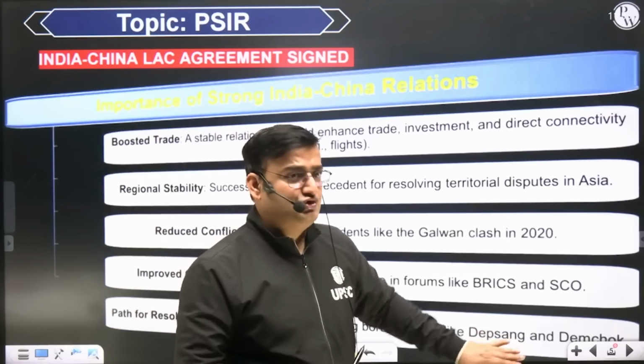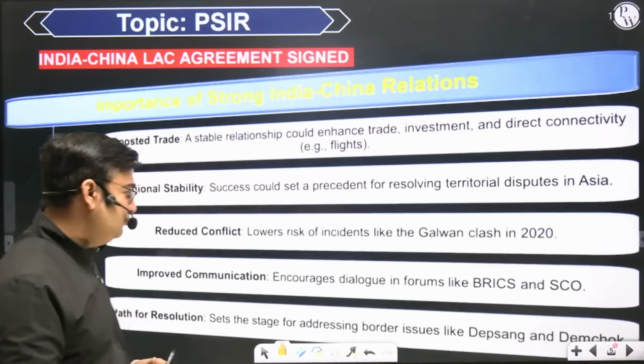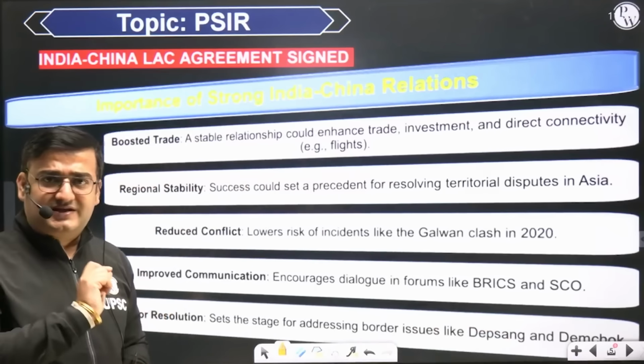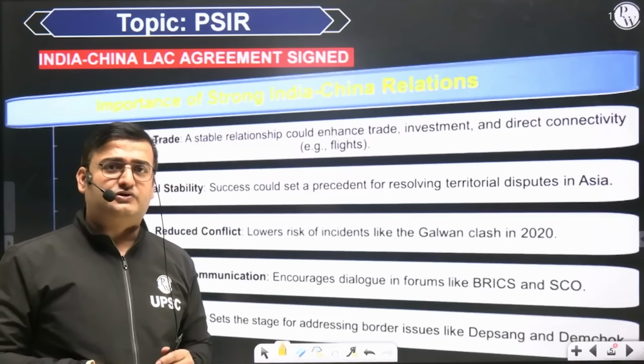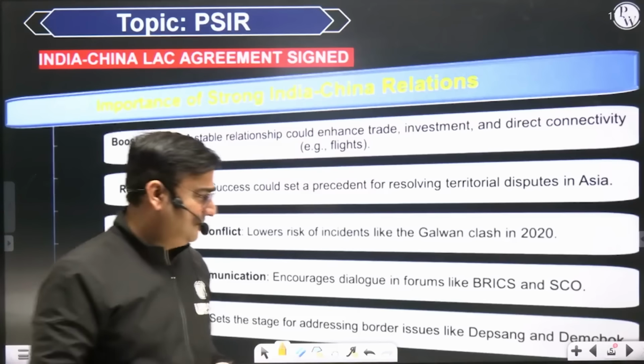And then Demchok area. So these two are not part of this LAC agreement that was signed between India and China by Indian Foreign Secretary Vikram Misri.